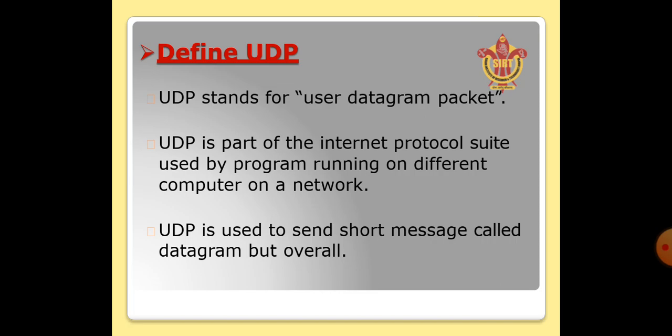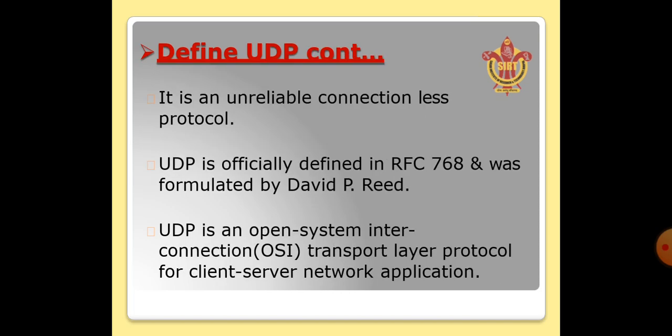It is part of the Internet Protocol suite and is used by programs running on computers on a network. Basically, it is used to send short messages, which are called datagrams. But overall, it is an unreliable connectionless protocol. I already told you TCP is a connection-oriented protocol, which uses a communication line. On the other hand, UDP is a connectionless protocol. It is basically used to transfer short data.